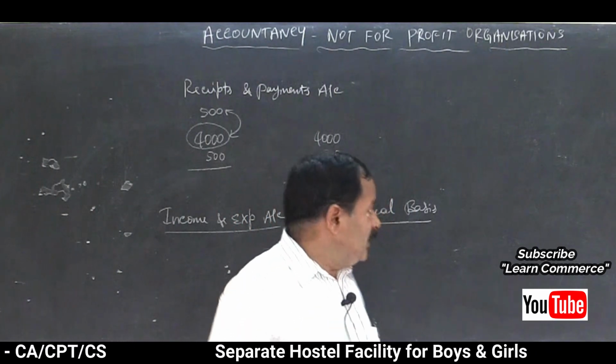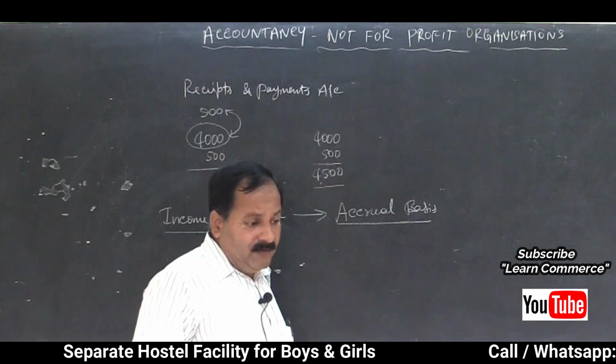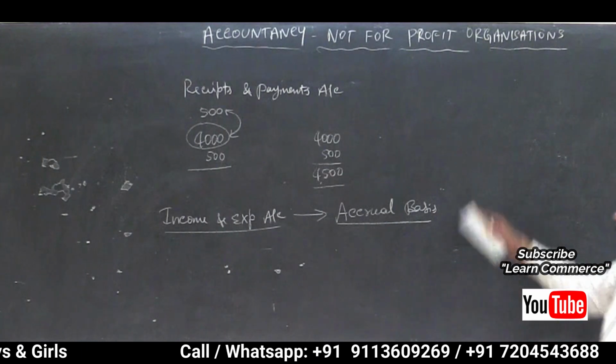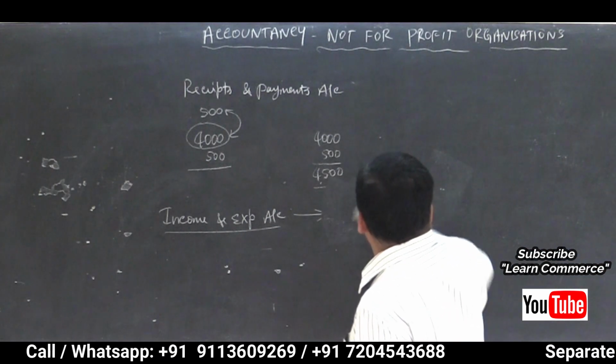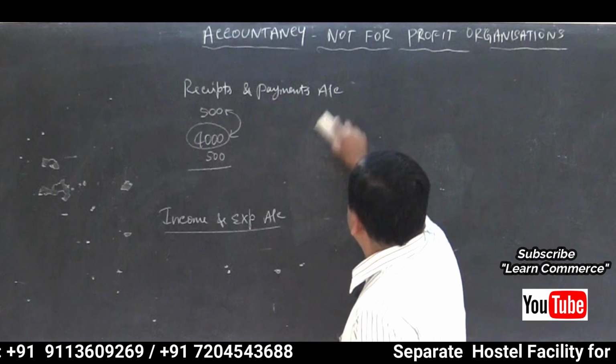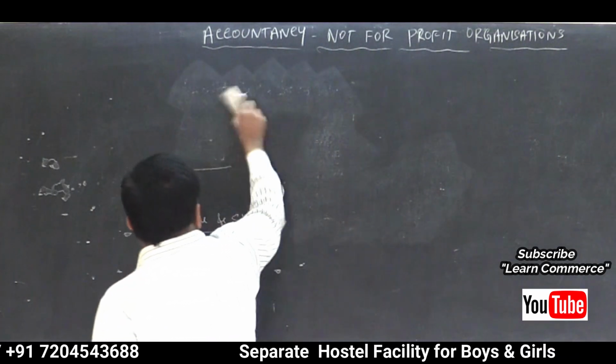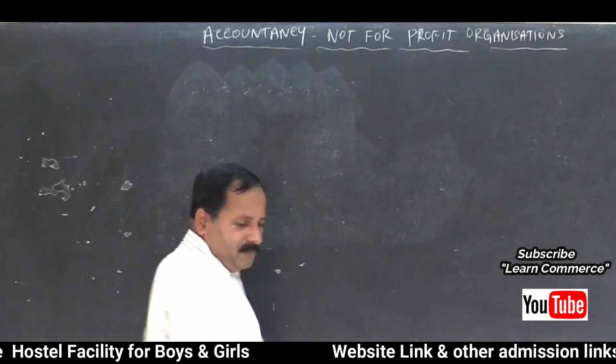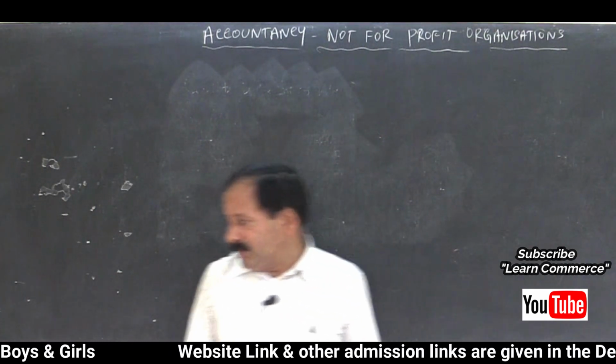Yes. Now, let us make a clear distinction between receipts and payments account and income and expenditure account, so that we will come to know the actual meaning of both. We will bifurcate this and try to make a clear distinction between the two. Clear?